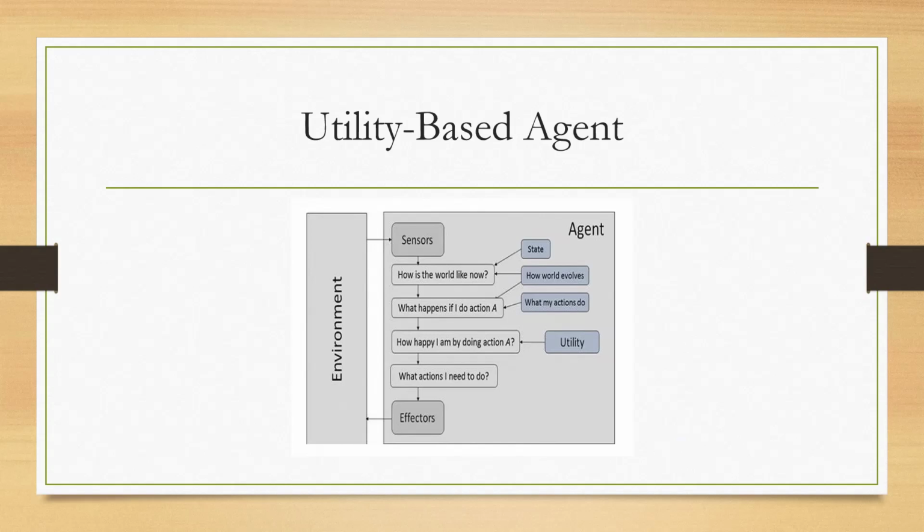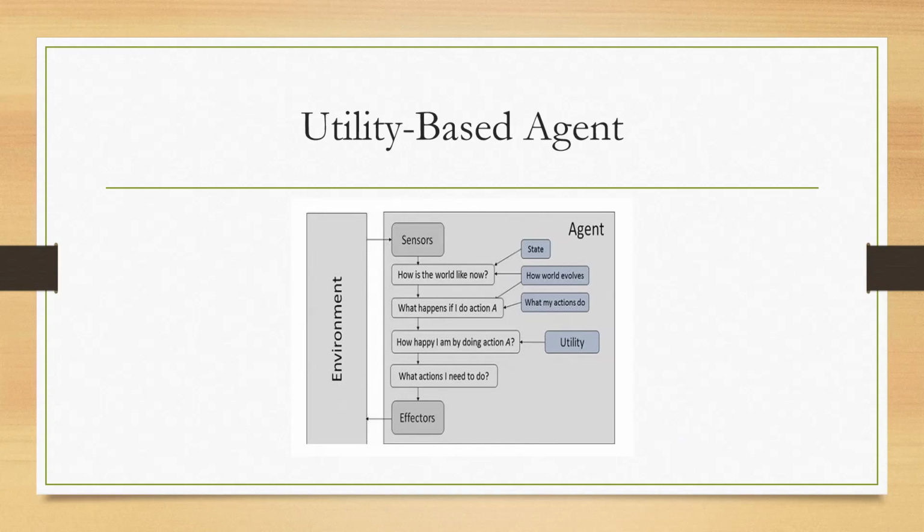So if you have multiple goals, which one will be suitable? You have to choose. You have to give preference to obtain that goal. That is called a utility-based agent, and mainly it uses a utility function to evaluate the outcomes. Then how does it work? It weighs the different options and selects the one with the highest utility.